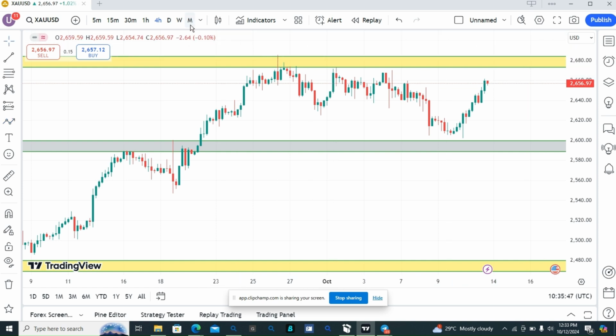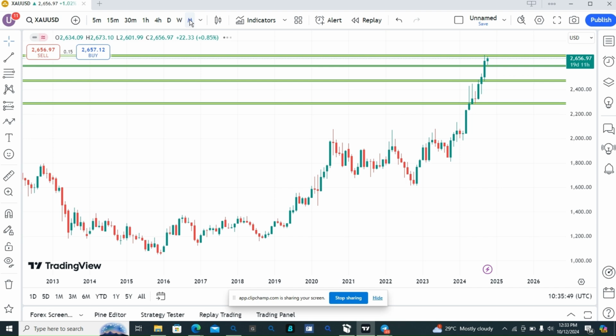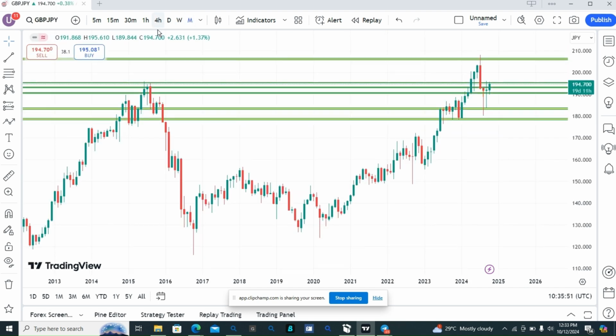So we will now move over to our next pair, which is Gbpjpy. So Gbpjpy in monthly time frame is still bullish. How do I know? Because the market is creating structure which is higher high, higher low, higher high, higher low, higher high, higher low. So in monthly, the Gbpjpy is bullish.